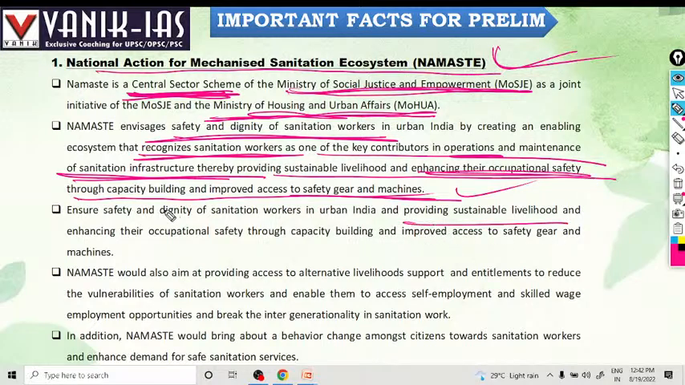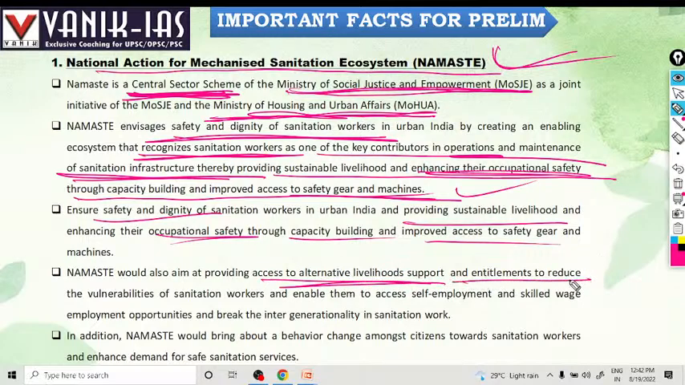Providing sustainable livelihood, safety and dignity of sanitation workers, and enhancing their occupational safety through capacity building and improved access to safety gear. Namaste also aims to provide access to alternative livelihood support and entitlements to reduce the vulnerabilities of sanitation workers and enable them to access self-employment and skilled wage employment opportunities, to break the intergenerationality of sanitation work. What is intergenerational sanitation work?